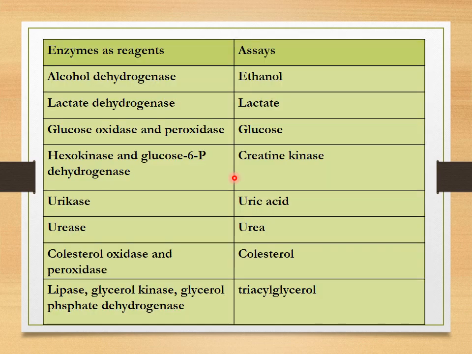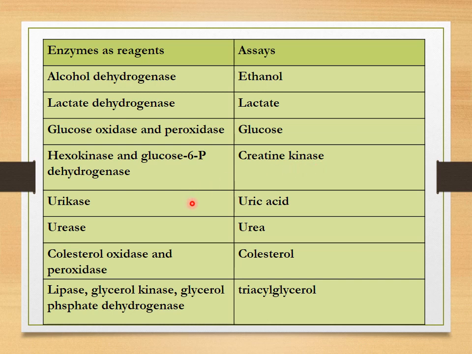Then enzymes which are used as reagents: the first one you can see is alcohol dehydrogenase, used in the assay of ethanol. Lactate dehydrogenase is used in the assay of lactate. Glucose oxidase peroxidase, that is GOD POD, is used in the estimation of glucose. Hexokinase and glucose 6 phosphate dehydrogenase are used in creatine kinase estimation.